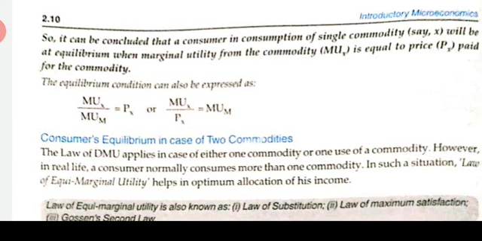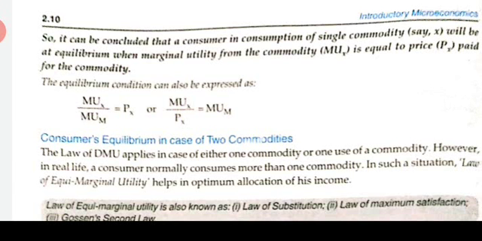The equilibrium condition can also be expressed as MUX divided by MUM, marginal utility of X divided by marginal utility of money, equals PX. Or you can also write MUX by PX equals MUM.